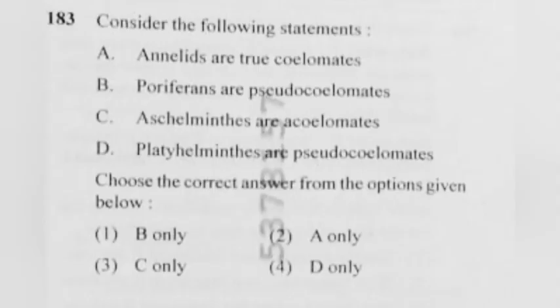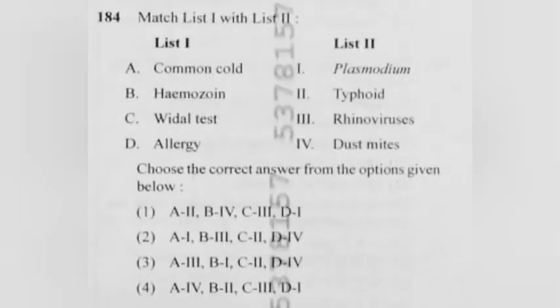183. Consider the following statements. Choose the correct answer from the options given below. 1. B only. 2. A only. 3. C only. 4. D only. Answer 2. A only.